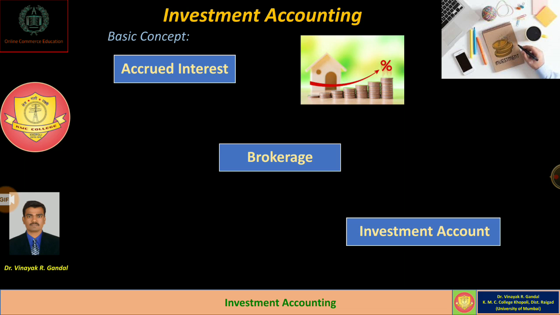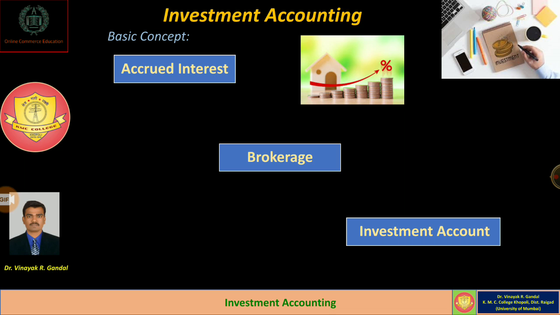Okay. Next concept is called the investment account. So normally, in the case of fixed income bearing securities or variable income bearing securities, a separate investment account is to be opened for each type of investment.